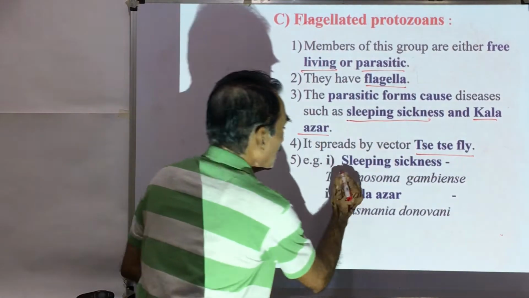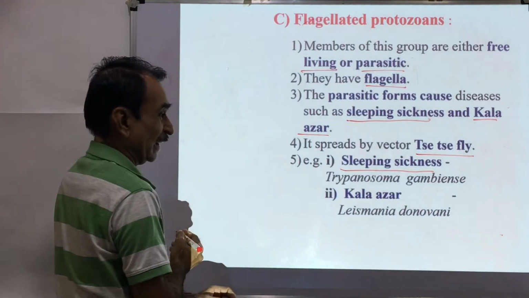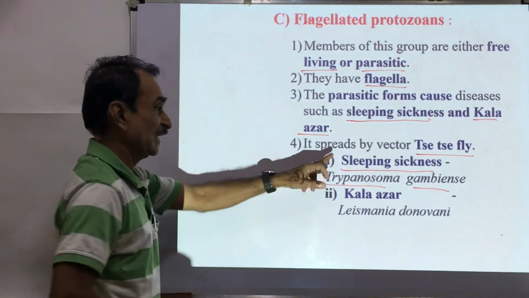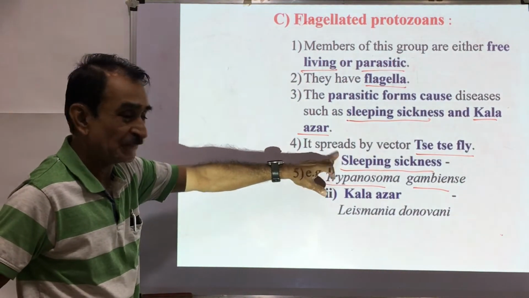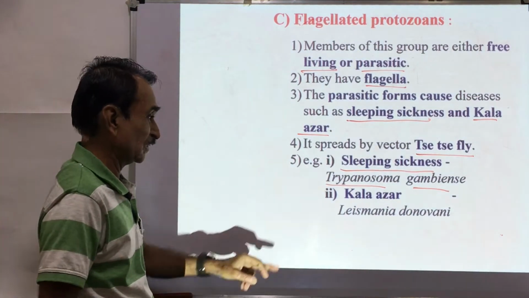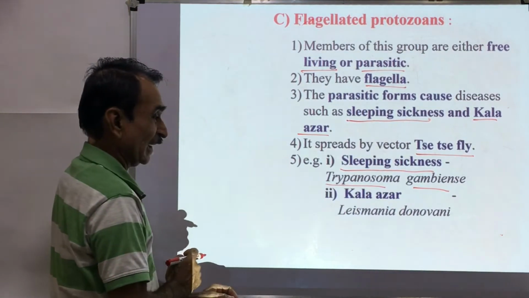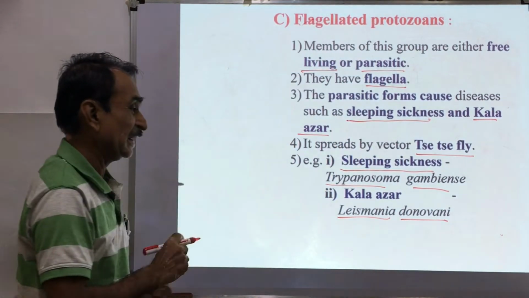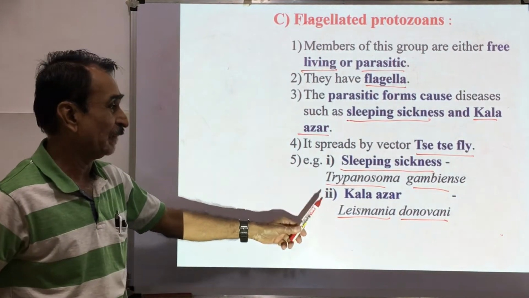Here, for example, sleeping sickness is caused by Trypanosoma gambiense. Sleeping sickness, this disease, is caused by Trypanosoma gambiense, which are flagellated protozoans. Kala azar is caused by Leishmania donovani. Kala azar, it is caused by Leishmania donovani.